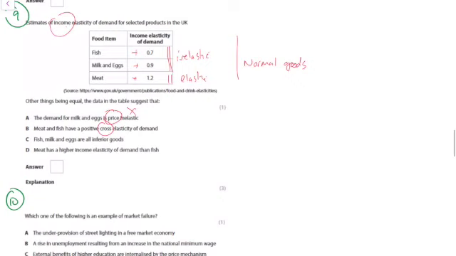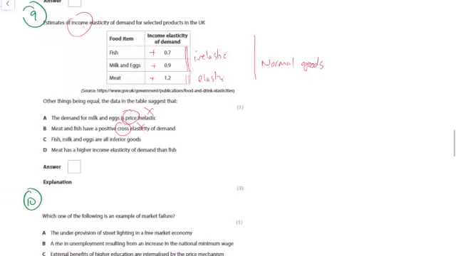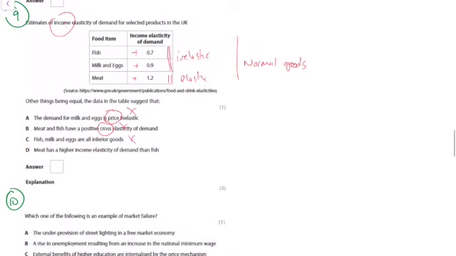So price inelastic, no, because it's all about income elasticity. Cross elasticity, no, because it's all about income elasticity. Fish, milk and eggs are all inferior goods, no, because they have positive income elasticity of demand, whereas inferior goods would mean negative YED, which once again leaves us with D. Meat has a higher income elasticity of demand than fish. Well, that's not exactly very difficult, that one.